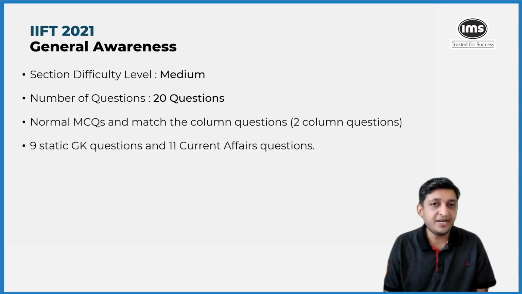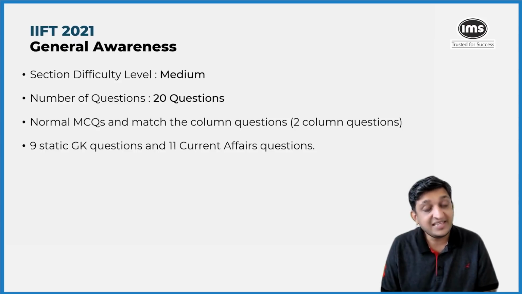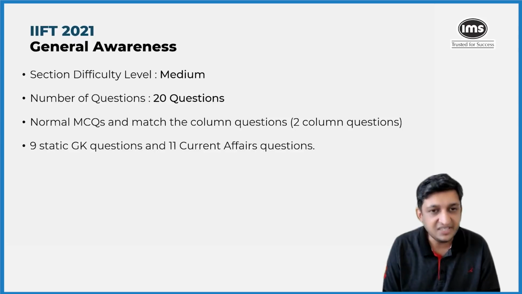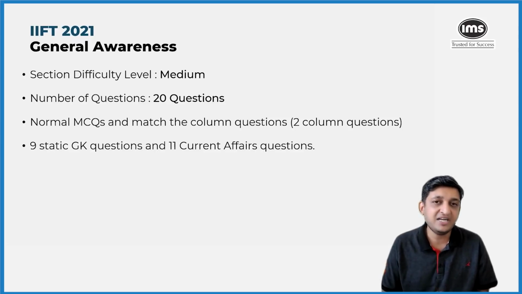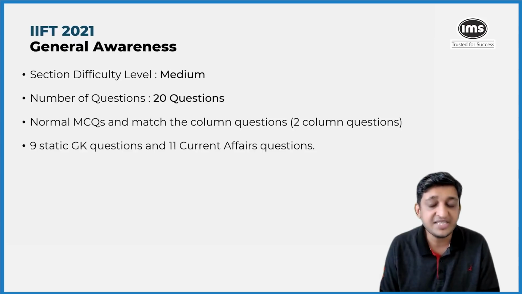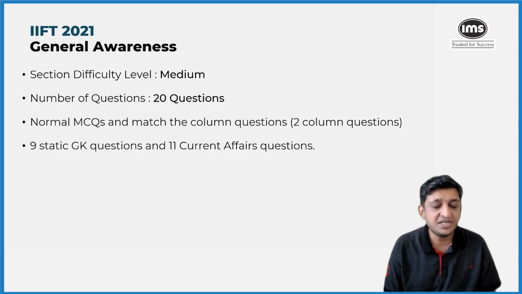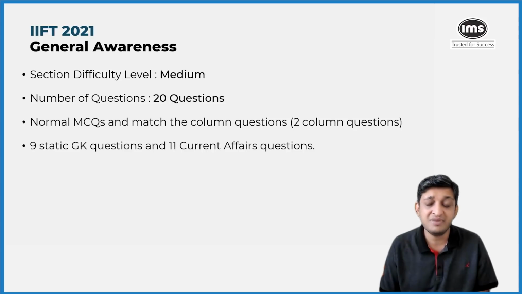If you look at the split of the questions, there were 9 questions based on static GK, and 11 questions based on current affairs. Overall, this section was on the easier side compared to what had happened in the past year, and so we expect the number of attempts or the performance of the people to go up in this particular section. The questions were from various arenas: sports, geography, government policies, institutions, brands and everything, right?